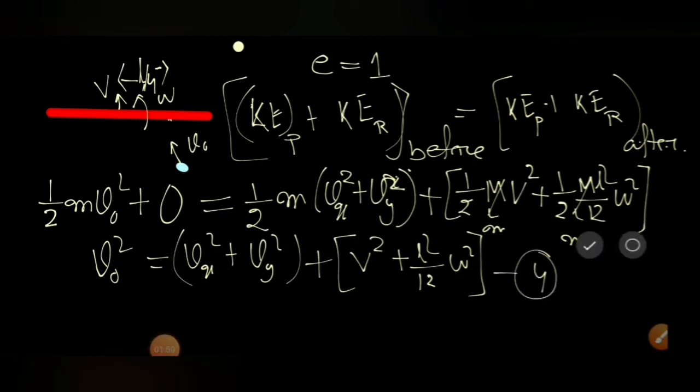So we have got 4 equations, and we have 4 unknown variables: Vx, Vy, that is the particle velocity after collision, and capital V, the velocity of center of mass of the rod after collision, and omega, the angular speed of the rod. So there are 4 equations, 4 unknown variables, we can solve.